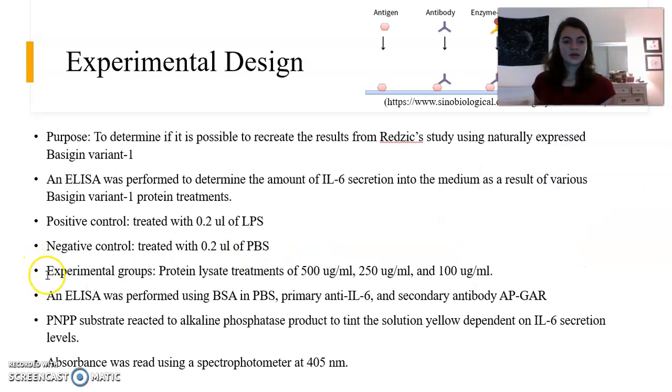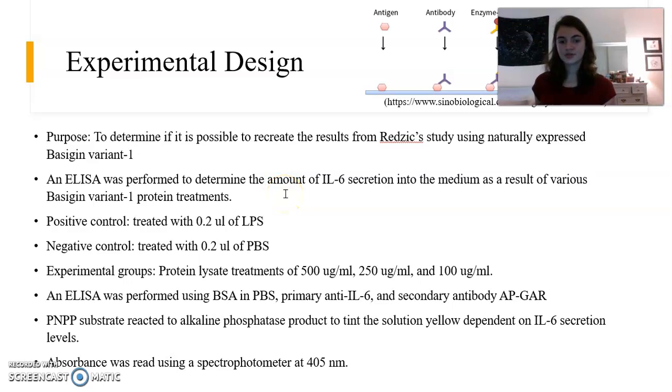So for this experiment, Dr. Ockreiter and I wanted to determine if it was possible to recreate these results from Redzik's study using naturally expressed Basigin variant 1. We used an ELISA to determine the amount of IL-6 secretion into the medium as a result of these protein lysate treatments. So essentially, the amount of IL-6 secreted into the medium would have an effect on the absorbance values found using the spectrophotometer.